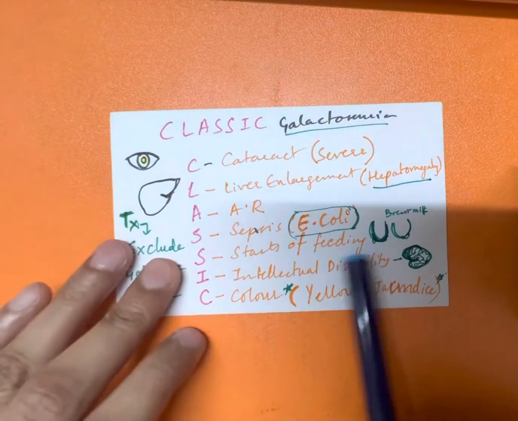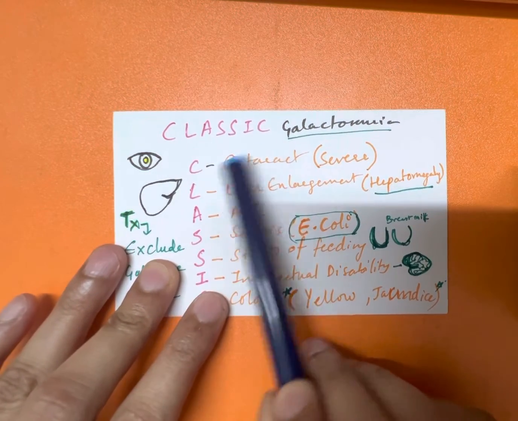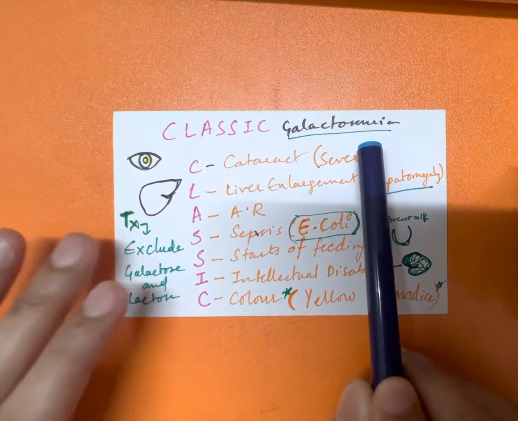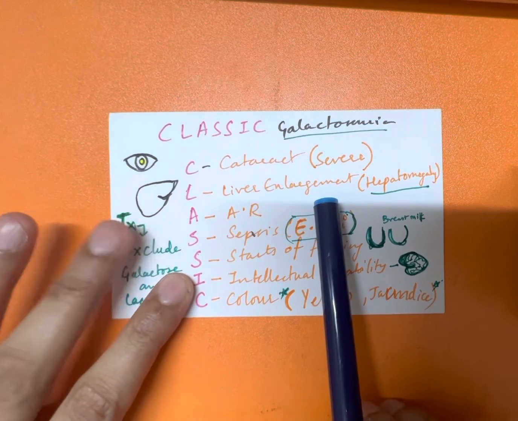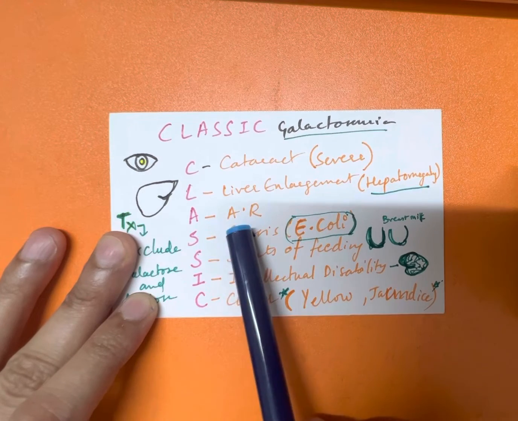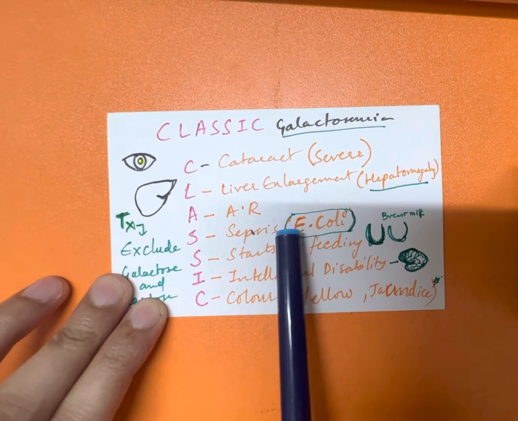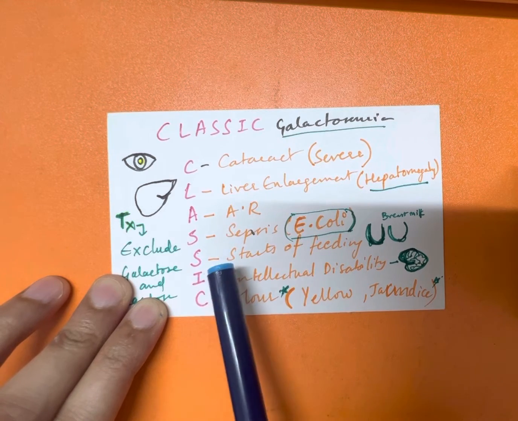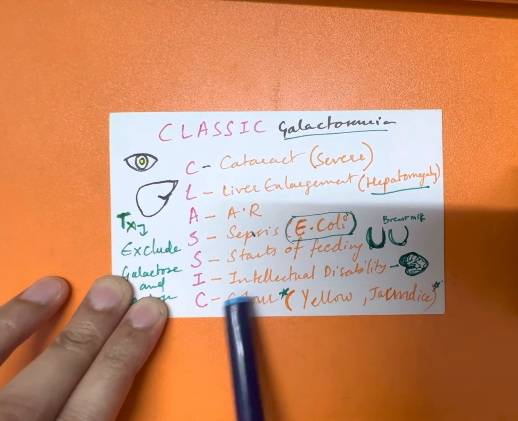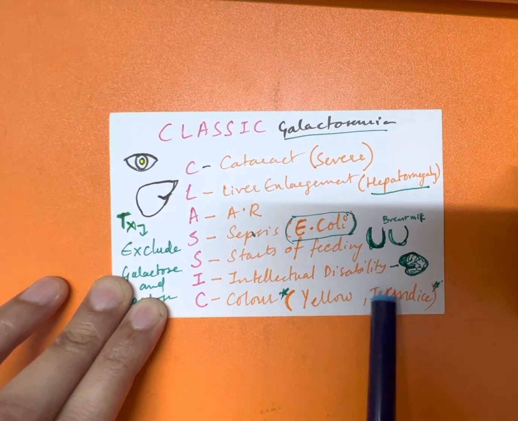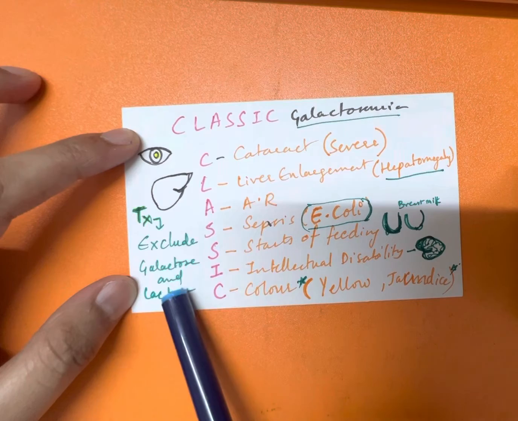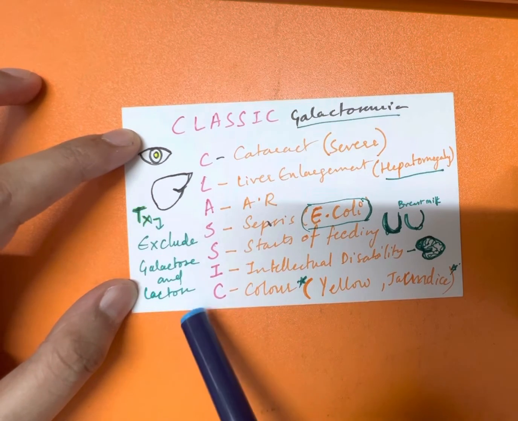Now coming to the features, remember classic. C for classic galactosemia, C for cataract. Cataract is more severe than in galactokinase deficiency galactosemia. L for liver enlargement, hepatomegaly, A for autosomal recessive, S for sepsis, E. coli sepsis, S for start of feeding, it occurs at the start of breastfeeding, I for intellectual disability, C for color, meaning jaundice, which causes yellowing of the skin of the baby. What should the treatment be? Exclude galactose and lactose. Okay.